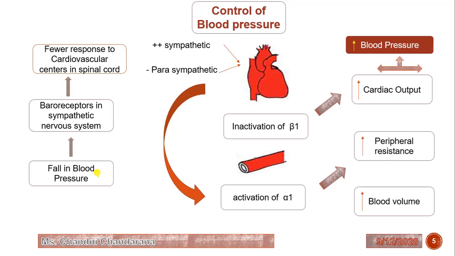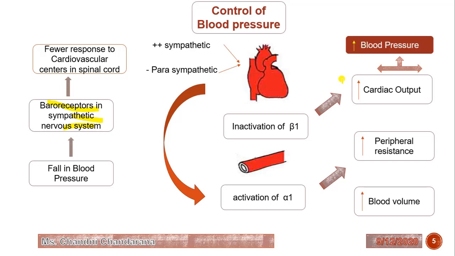There are two processes to control the blood pressure. The first is the baroreceptor in the sympathetic nervous system, and the second is the renin-angiotensin-aldosterone system.